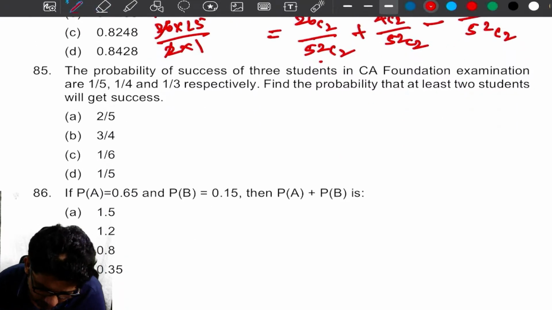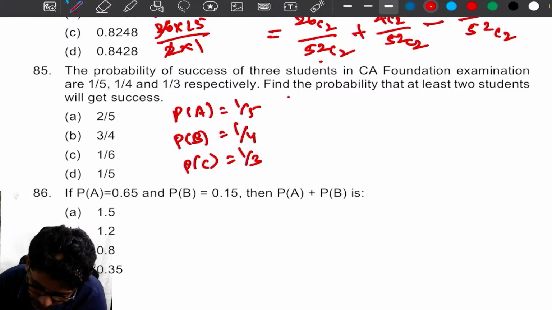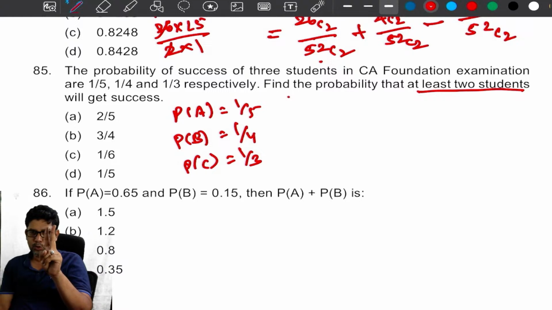Next, the probability of success of 3 students in CA foundation exam. P of A is equal to 1 by 5, P of B is equal to 1 by 4, P of C is equal to 1 by 3. Find the probability that at least 2 students will get success. That means at least minimum 2 will get success.